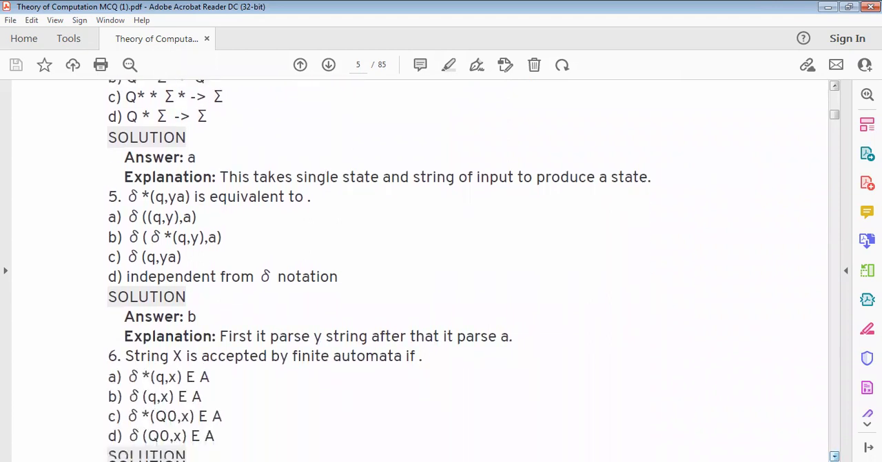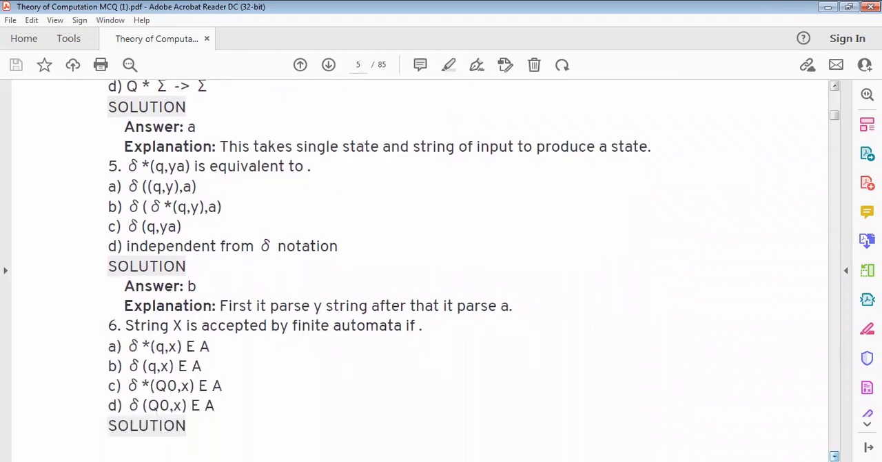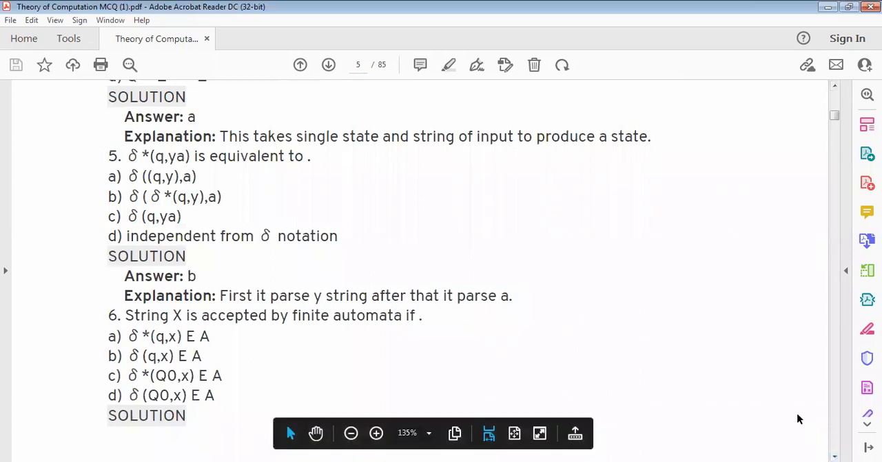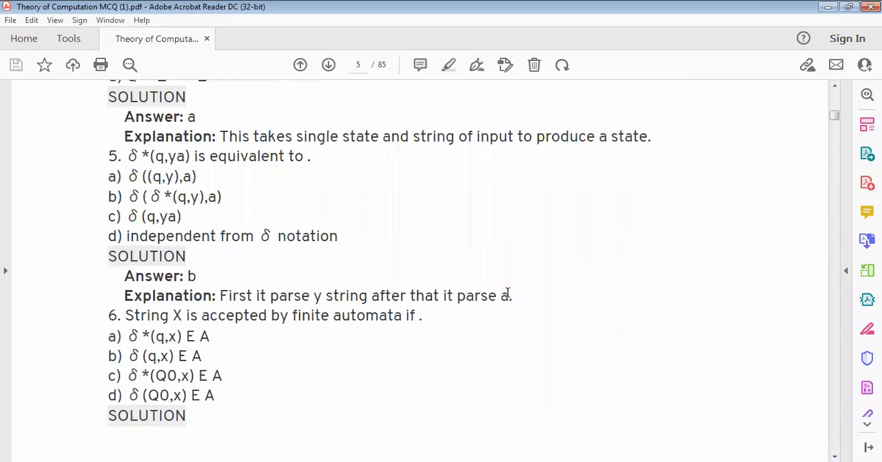This takes a single state and a string of input to produce a state. Next, fifth, delta star Q Y is equivalent to option B, delta of delta star Q comma Y comma A. First it parses Y string. After that it parses A. Therefore, option B.